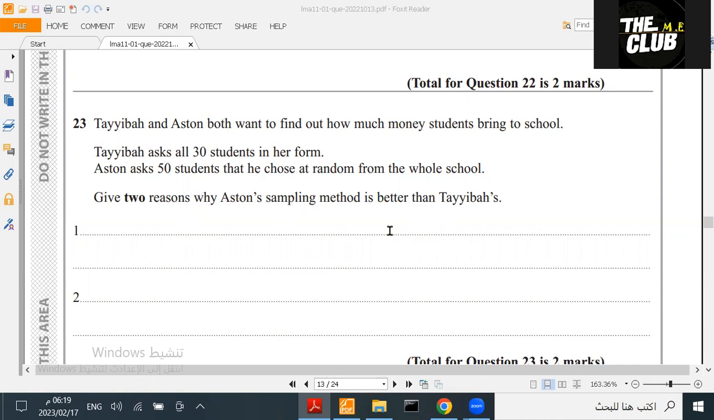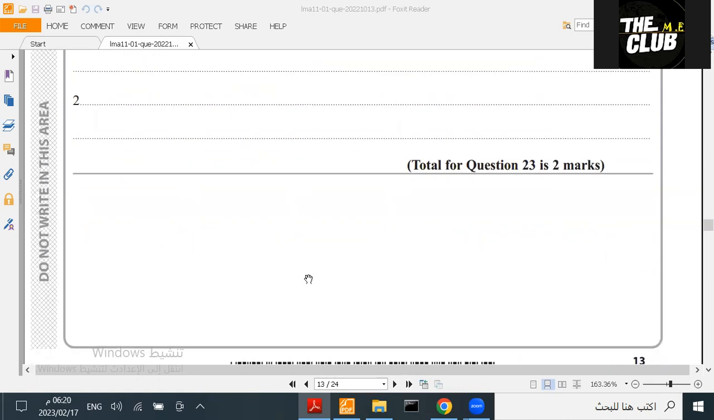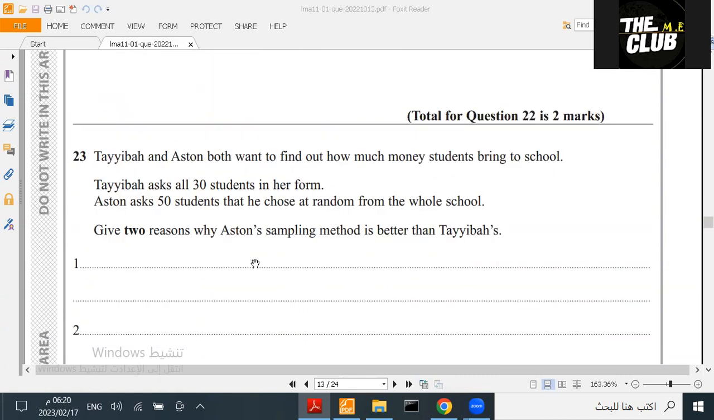This one is about sampling and choosing samples. You studied this this year, at the beginning of unit 5. They need two reasons why Aston's method is better than Tiaba's. Let's first look at some of the things that we know about them. First, the sample size. Look at the sample size.